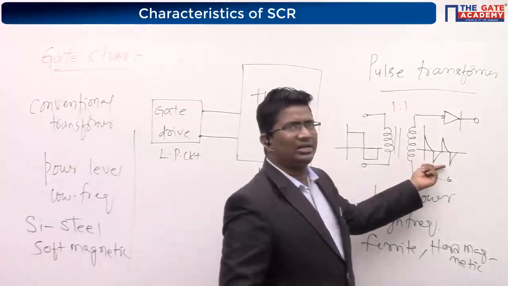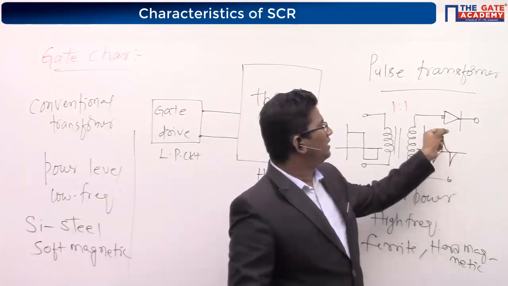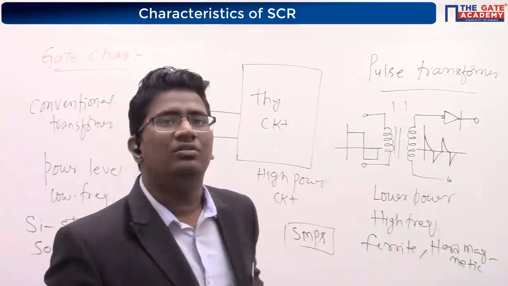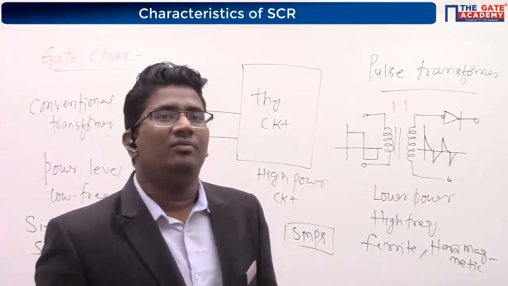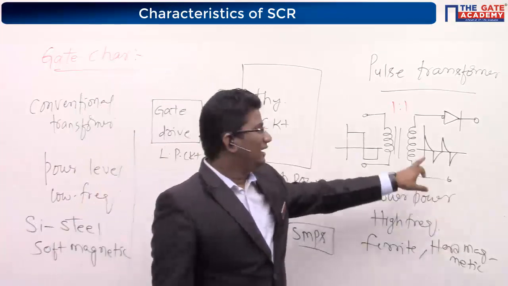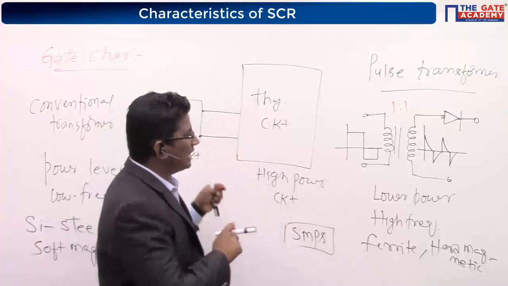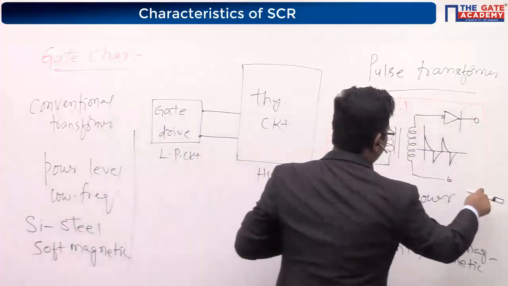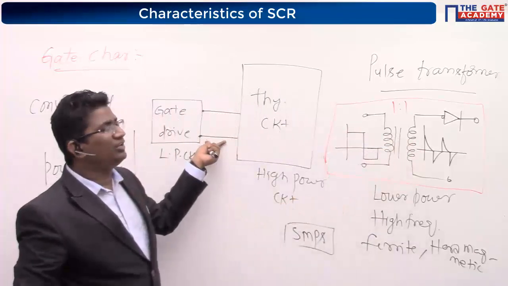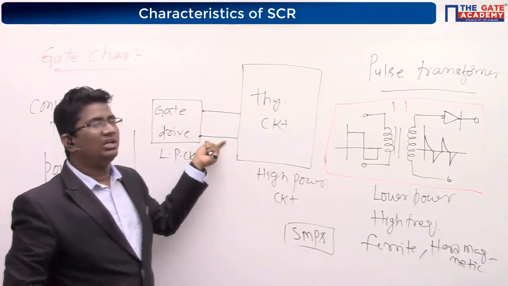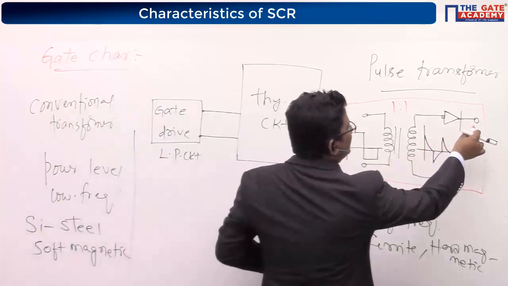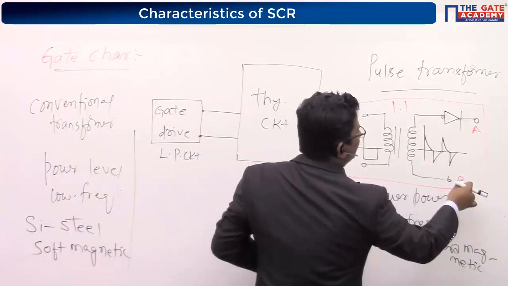After this secondary side, you got this positive pulse, negative pulse, positive pulse, negative pulse. If I put one simple diode, which pulse can it allow? Positive pulses. It will block which pulses? Negative gate pulses. This entire mechanism, this red color box, if I keep it in between the gate drive circuit and the thyristor circuit, this A and this B, just look at that.